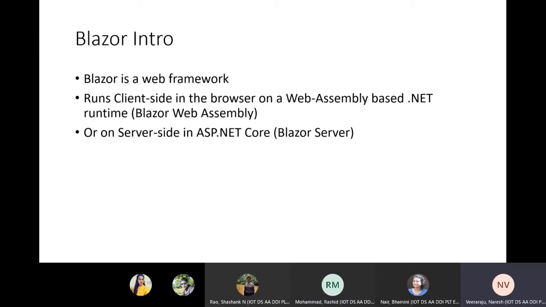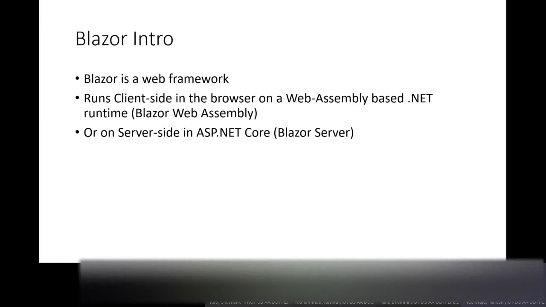Just like we have a Windows framework, WPF, Windows Presentation Foundation, to build your Windows applications, similarly this is a framework for building web-based applications. They want to move away from ASP.NET, so they're not calling it ASP.NET Blazor, but instead it is Blazor. You can say it is one version above ASP.NET, kind of ASP.NET MVC.